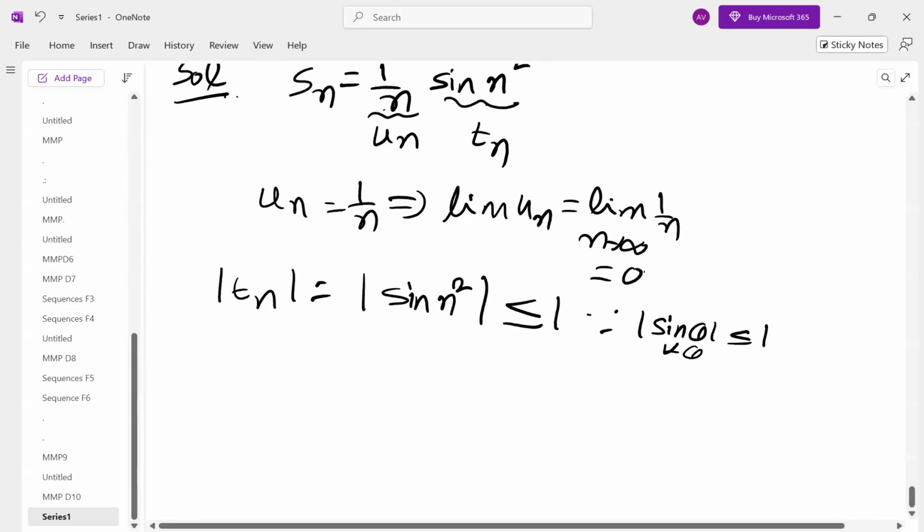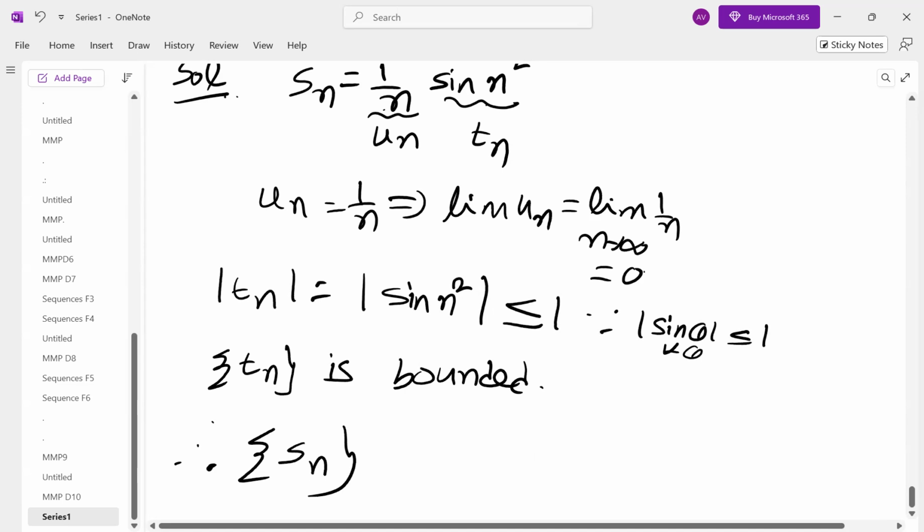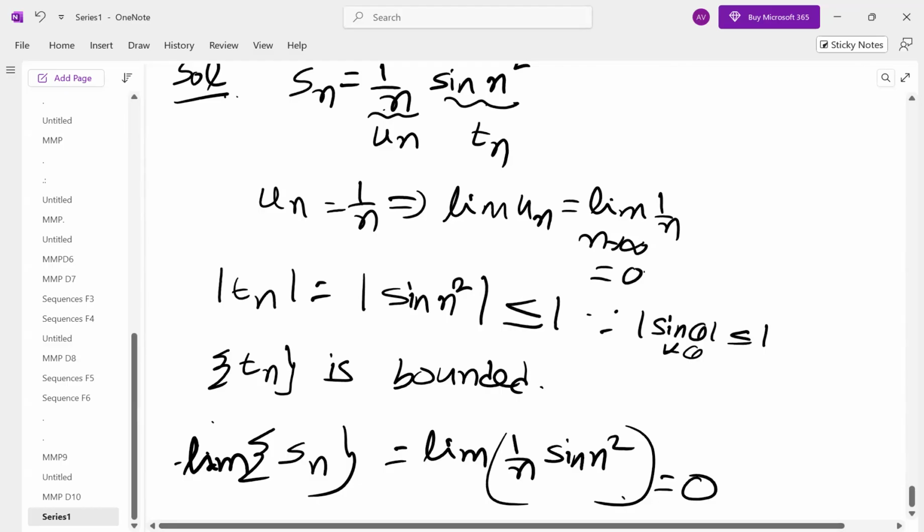Therefore, here Tn is a bounded sequence, and limit un is 0. Therefore, the limit of the sequence Sn, which is 1 by n and sine n square, is 0, because one of them has limit 0 and the other is bounded.